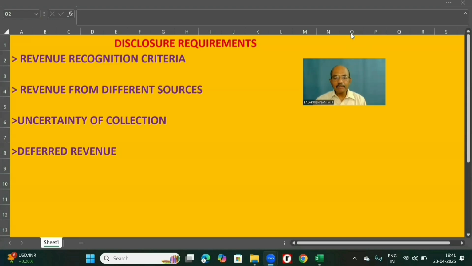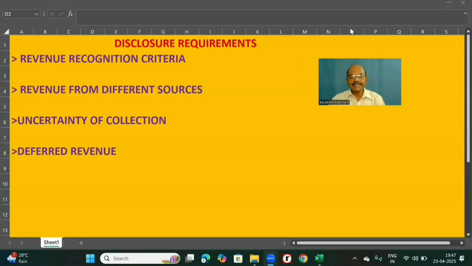Next, revenue from different sources. Revenue recognized during the period should be disclosed under separate heads: sale of goods, rendering of services, interest, royalties, dividends. Any other significant category should also be disclosed separately.